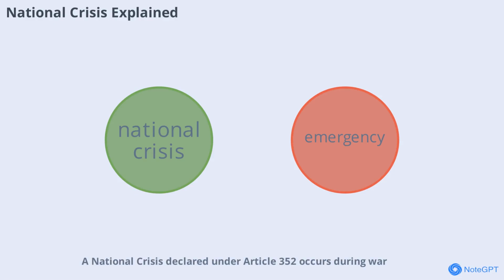National crisis, declared under Article 352, occurs during war, external aggression, or armed rebellion. The President declares emergency, giving the central government more powers and bringing state governments under central control. Fundamental rights except Articles 20 and 21 can be suspended. This ensures the country's unity and security during times of grave threat.